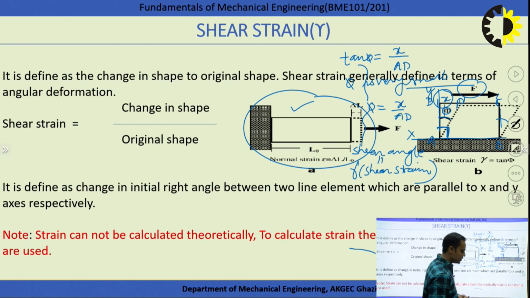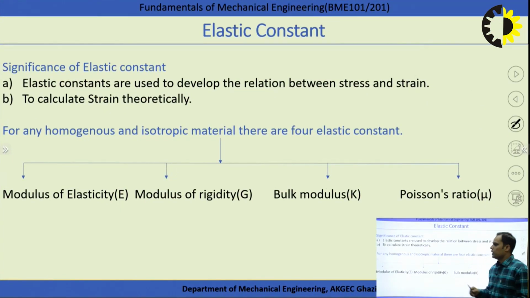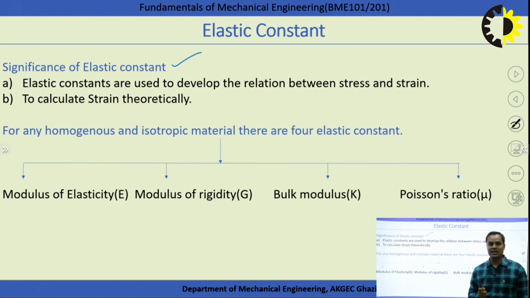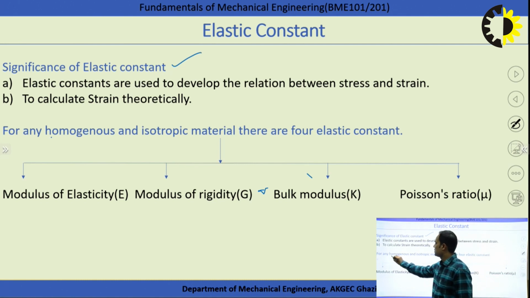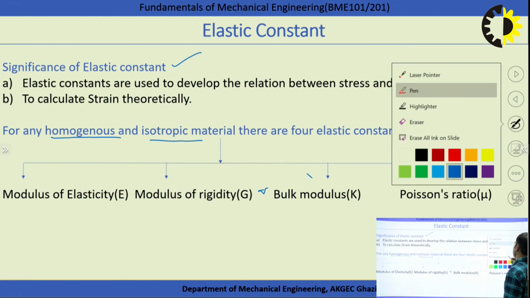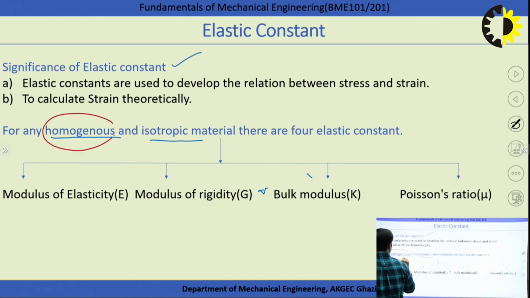So for any homogeneous and isotropic material, there are 4 elastic constants. So the significance of the elastic constant we have seen, because strain is not calculated theoretically. So we have to develop the relation between stress and strain, or to calculate strain theoretically, we are using these elastic constants. For any homogeneous and isotropic material, there are 4 elastic constants. The words homogeneous and isotropic.